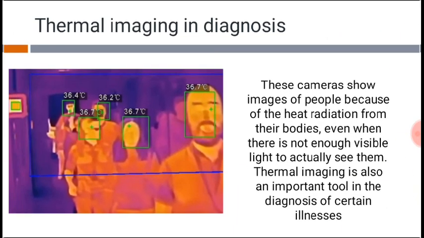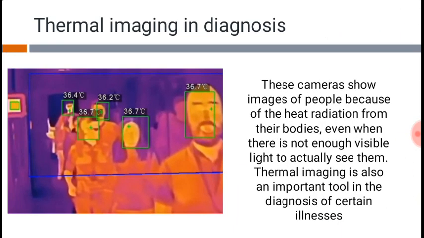And another application of this thermal radiation is thermal imaging in diagnosis. Yes, thermal imaging is also useful during diagnosis. The meaning of diagnosis is finding out what kind of disease a person has. This is called diagnosis.